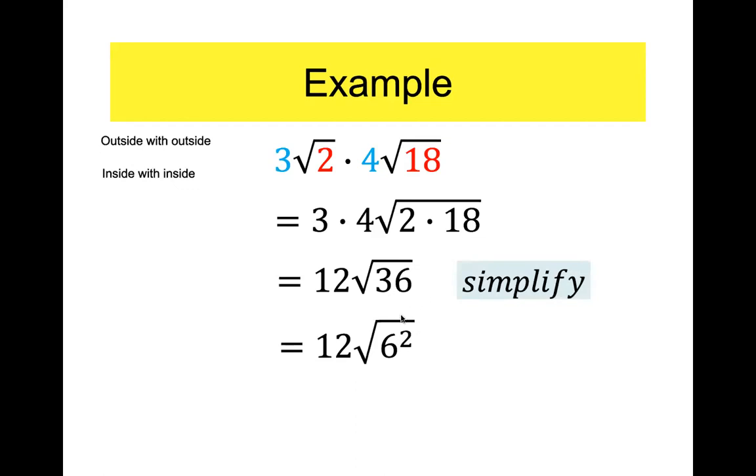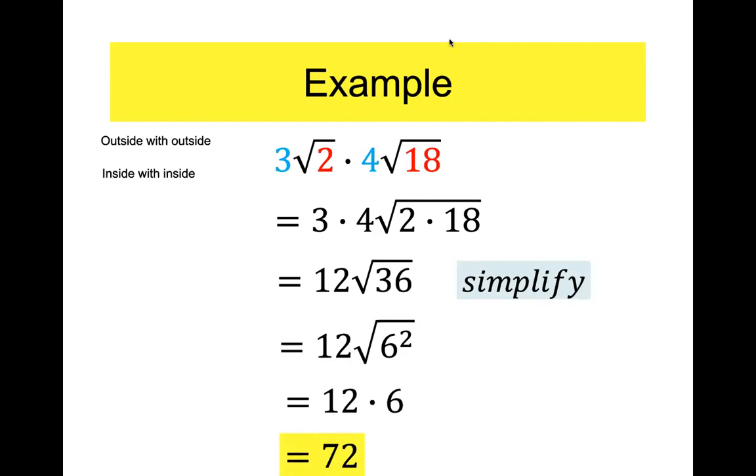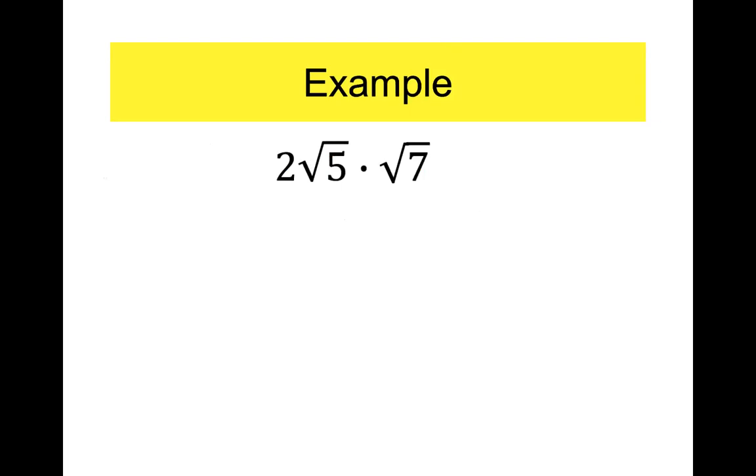Remember, here's the explanation. Square root gets rid of squaring. 6 squared is 36. No, you don't need to write what I'm writing right here. I'm just showing you why it works. The square root of 36 is 6. Therefore, that's 12 times 6, which is 72. So just so you don't get lost, that step that I wrote there of the 6 squared was just to show you that it's a perfect square and that square roots get rid of squaring. All right, we're going to do a bunch of these. You've got to stop me if you're lost.